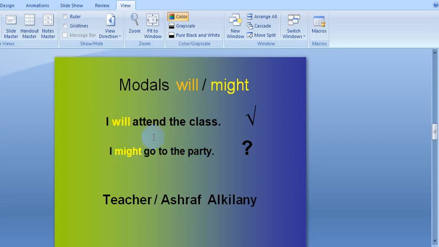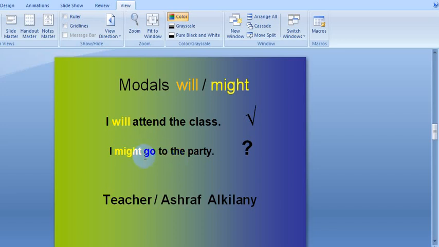So here we can say that we use will when I'm sure about something. I planned something, something I know it's gonna happen. I'm sure it will happen. But might expresses something with low possibility. It's something possible with low possibility, something probable. What I mean by this is that it might happen or not. Might be, or I can say maybe yes, maybe no.